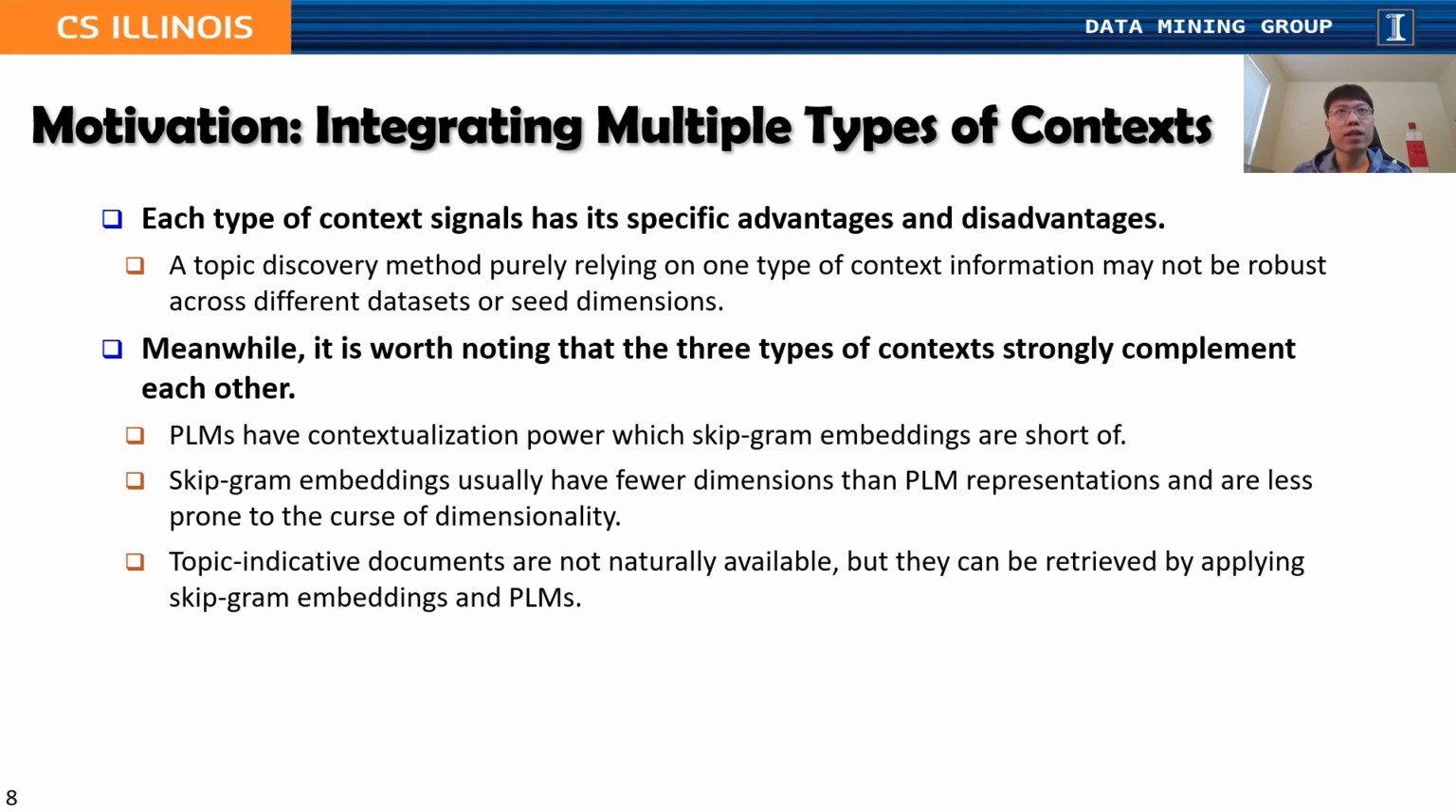For example, PLMs have contextualization power, which skip-gram embeddings are short of. Skip-gram embeddings usually have fewer dimensions than PLM representations and are less prone to the curse of dimensionality. Topic-indicative documents are not naturally available, but they can be retrieved by applying skip-gram embeddings and PLMs.